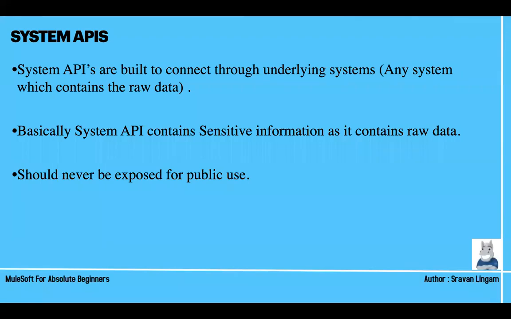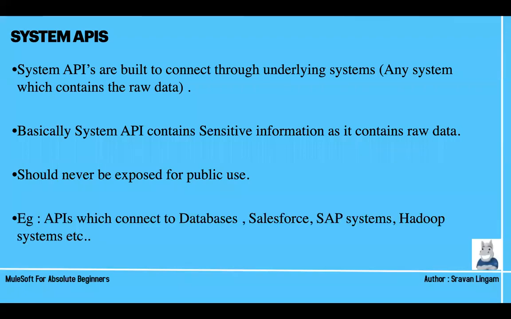Whenever you are building an API, you should not expose it. When I say expose, guys, that means the endpoint, www.soandso.com/your path. You should not give that for public use because it connects to sensitive information or has direct contact with the data. For security purposes, it should not be exposed for public use. Then, what is the example? APIs which connect to databases, Salesforce, SAP systems, Hadoop systems, where we are directly interacting. It means you are writing code which connects directly to a database. We name them system APIs.